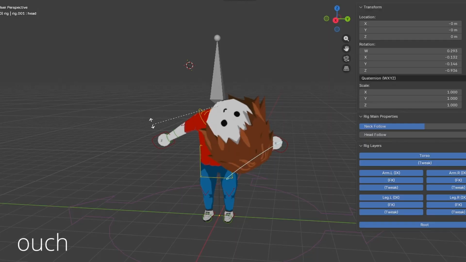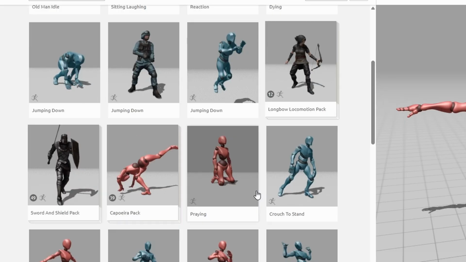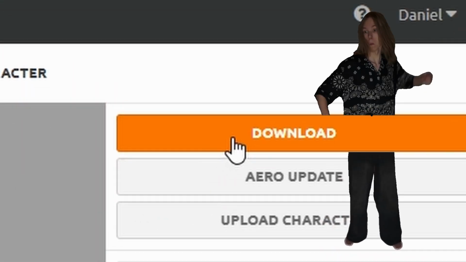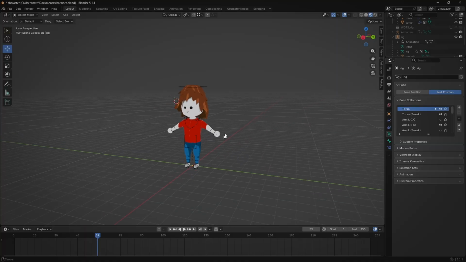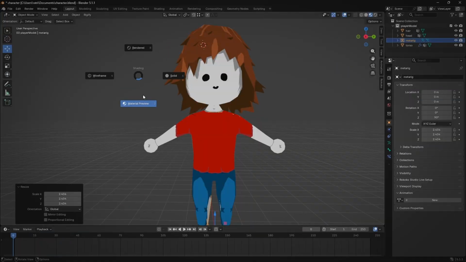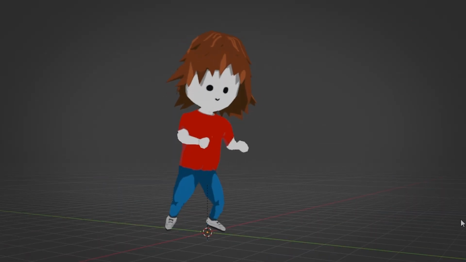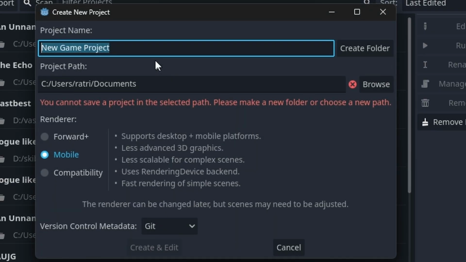Dan needs some animations, so I went on Mixamo and stole some. Oh, which animation? Nice. Maybe perfect, this one. It's free. Oh, yeah. This one. Download. Excellent. Let's see how they look. Not quite right. Let's try again. I can't get them fucking right, okay? Oh, it's working now. Okay, let's start a new Godot project.